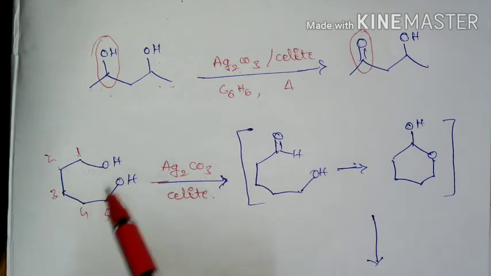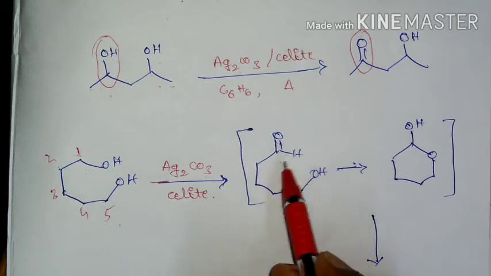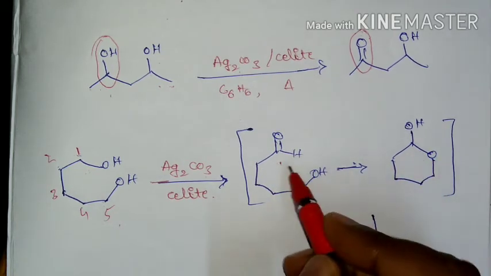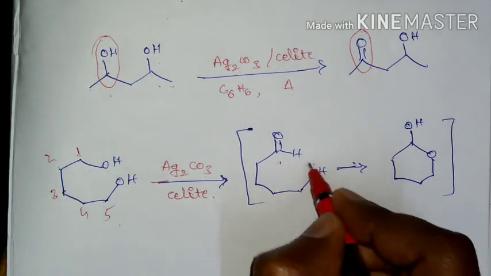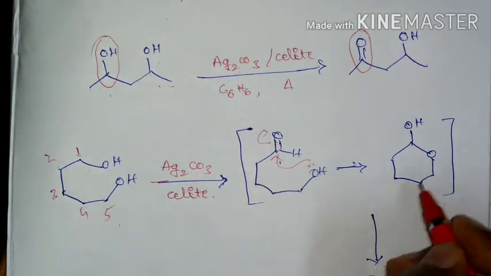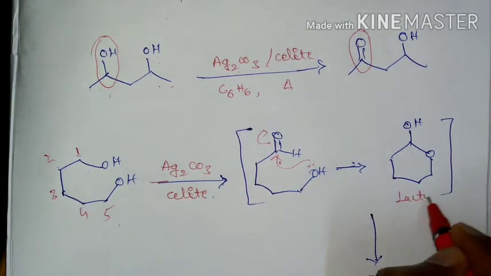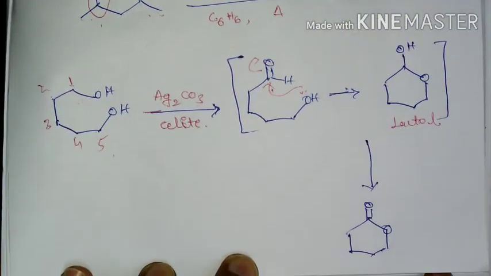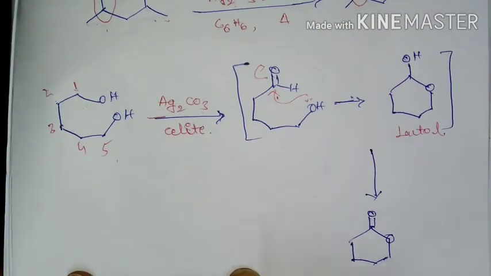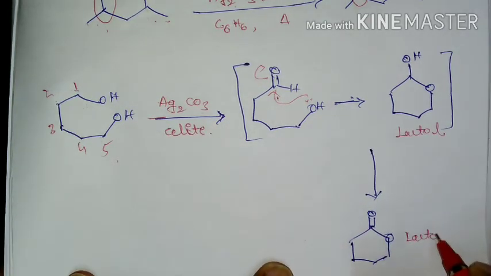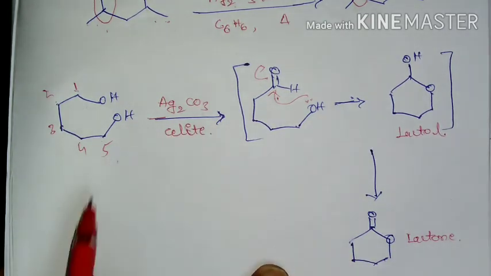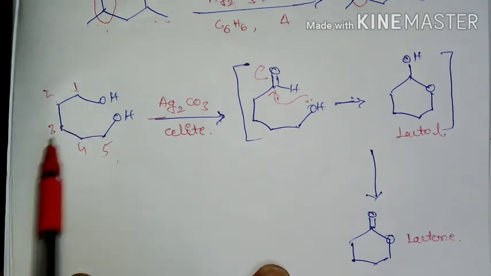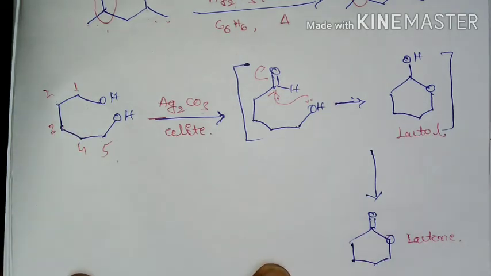So one of the primary alcohols will be oxidized to aldehyde. Then this lone pair of electrons will shift here and it is going to form a lactol. And we know that this lactol will be further oxidized by silver carbonate over silicate to lactone. So this is how 1,5-diols get converted into lactones.